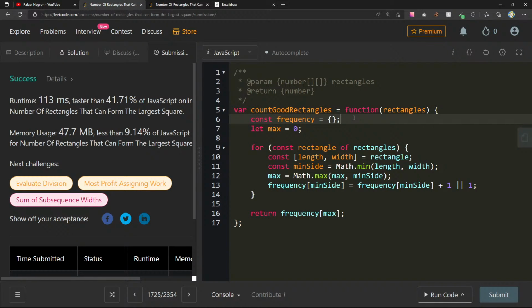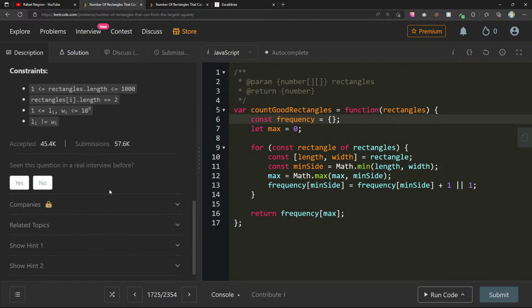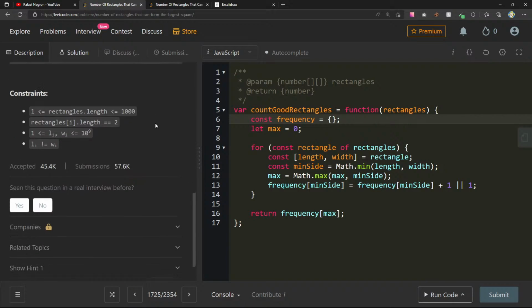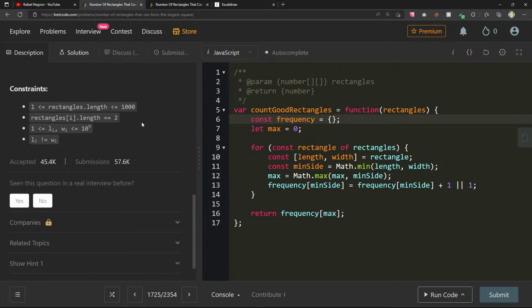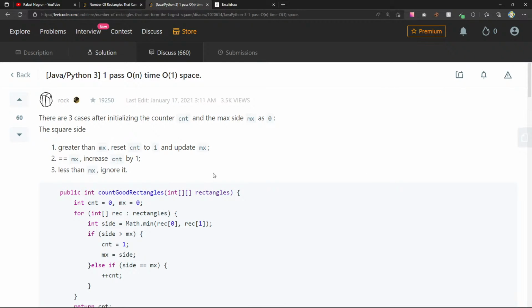Now O(1) space. Do we need to have, what can we do? Largest squares, min constant space, rectangles, length. Oh wait, but what do we need? What's the size of the numbers? Oh, it's 10 to the 9. That's massive. But maybe we don't need this, right? Frequency, number of rectangles. Let's see what this person did.